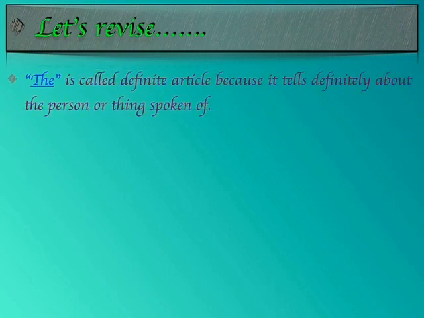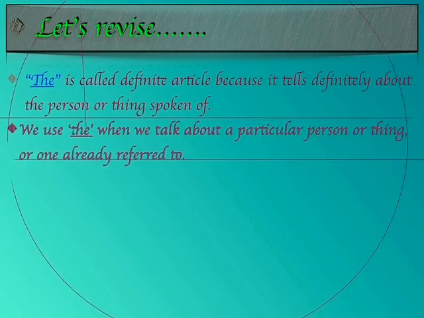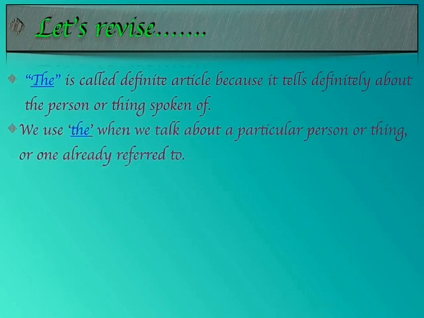We studied about the definite article the. It is called definite article because it tells definitely about the person or thing spoken of. So, we use the definite article the along with the words that mean the person or the thing we are speaking about, and it gives specific or definite information about that word. We use the when we talk about a particular person or thing or one already referred to.